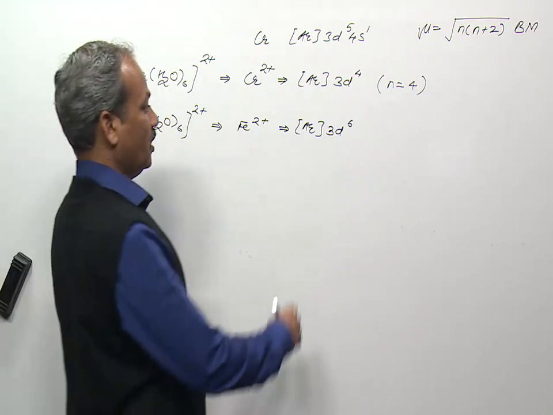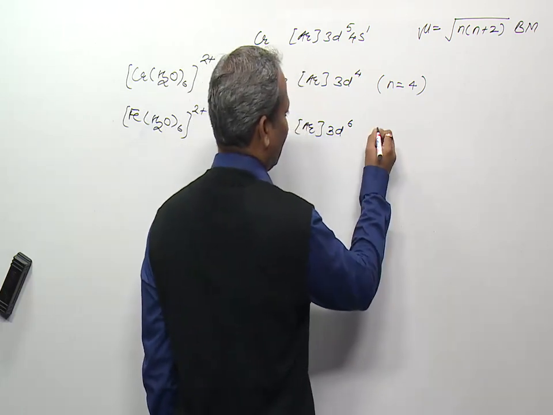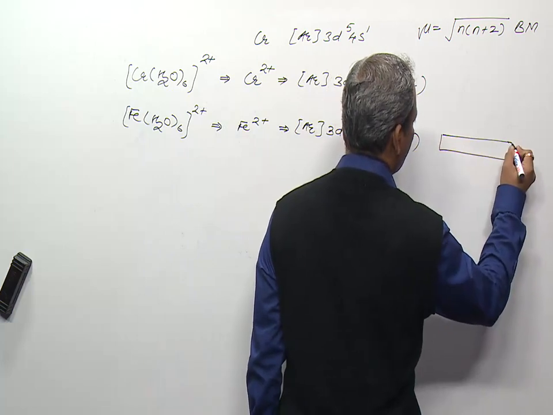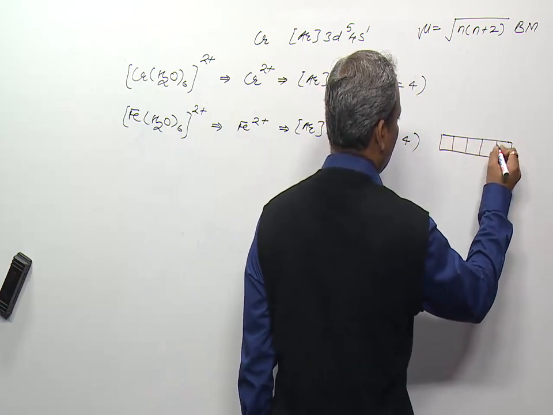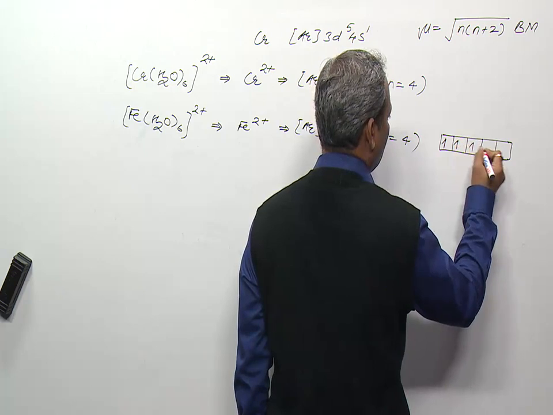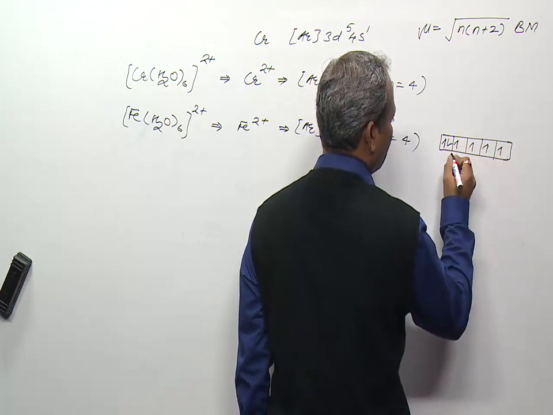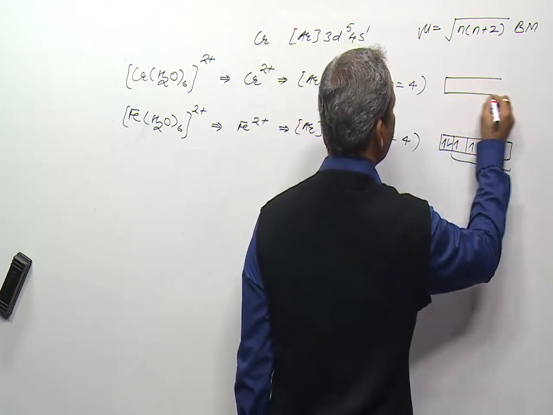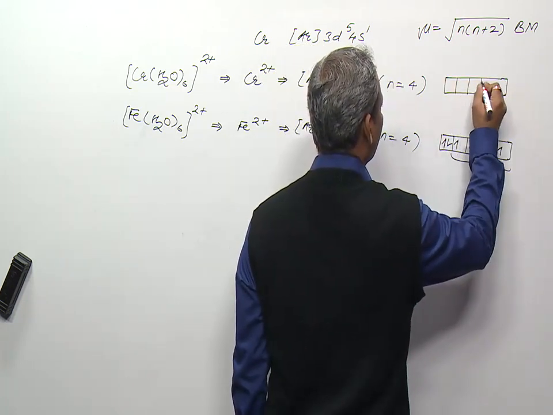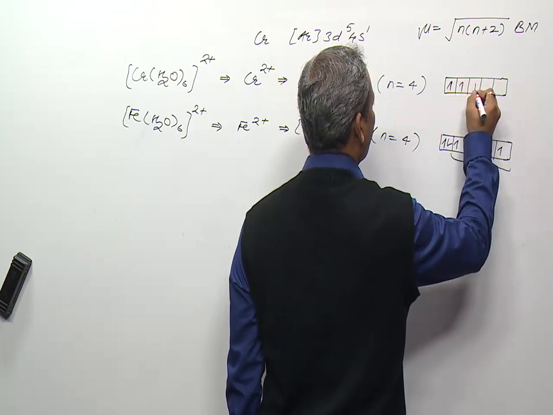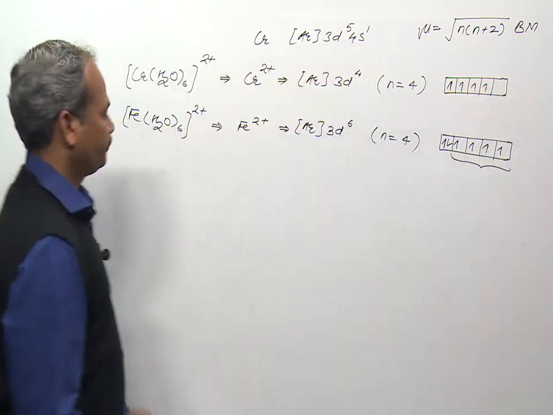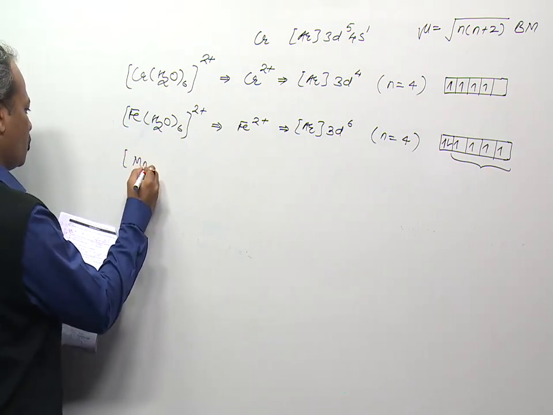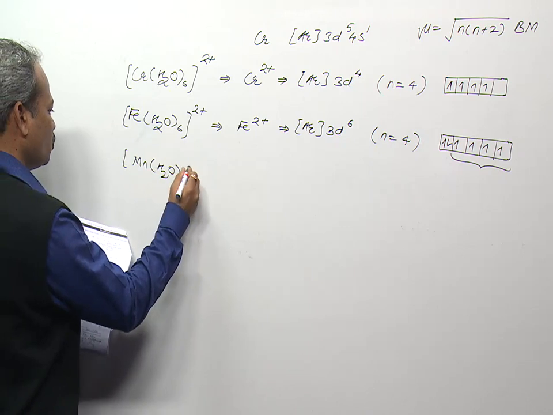So out of these 3d6 again n is equal to 4, because there are 4 unpaired electrons, and here we can say 1 vacant d orbital and 4 unpaired electrons. Now there is one more complex compound, Mn H2O whole 6.